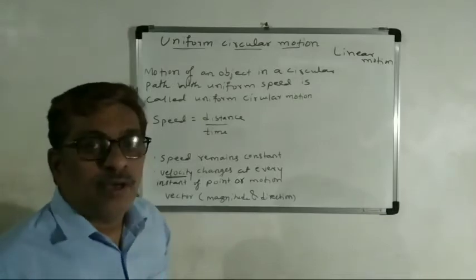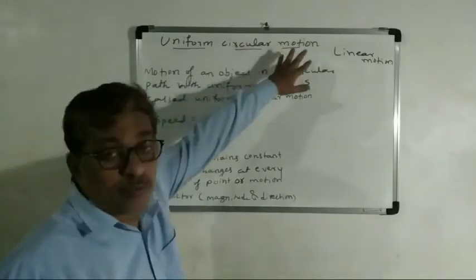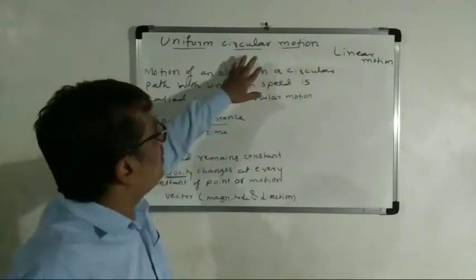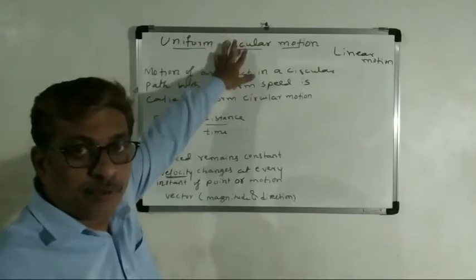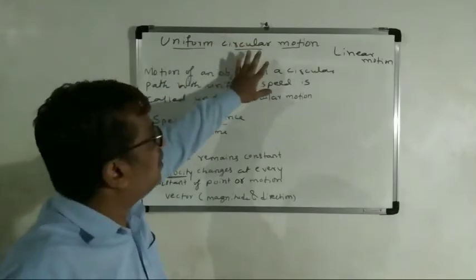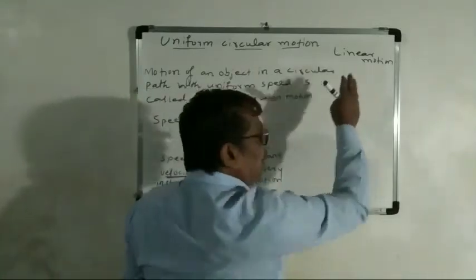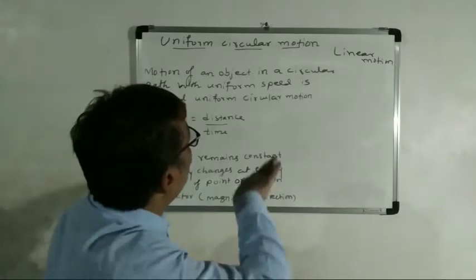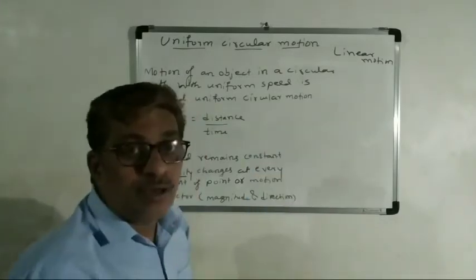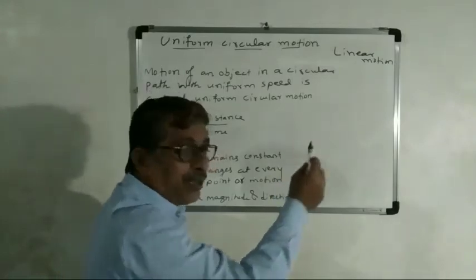Dear students, today we will discuss uniform circular motion. This is the last topic of this chapter, the motion chapter. Now, so far you learned linear motion. Linear motion means straight motion. But now, if the object moves circular, what will happen? Okay, before that we'll see some of the examples.